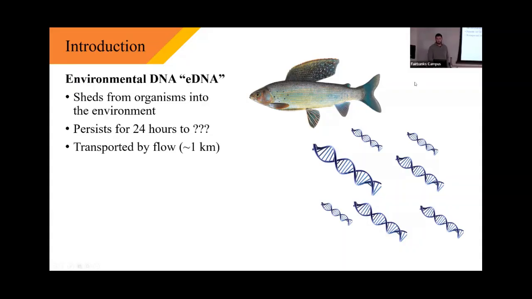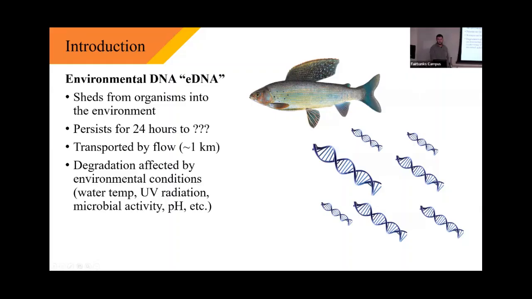It's been shown to be transported by flow in streams. The literature shows a maximum of about 1 kilometer. And one of the main limitations to eDNA transport is degradation, which is affected mostly by environmental conditions. So things like the water temperature, the UV radiation that the stream is exposed to, microbial activity in that stream, pH, and a couple unknown factors.